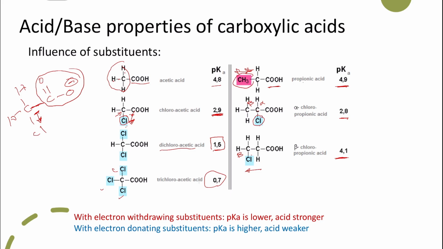So this chloro group will have less effect on the stabilization of the carboxylate anion that is formed, or the conjugate base, compared to the chloro on the alpha carbon, because it's further away from the carboxylate anion. This is why when we place it one carbon further, the acidity is reduced again.